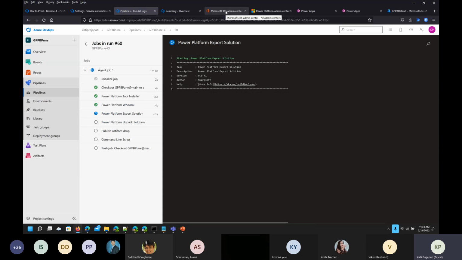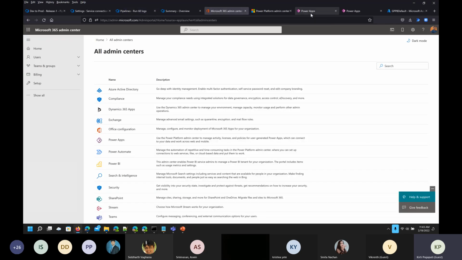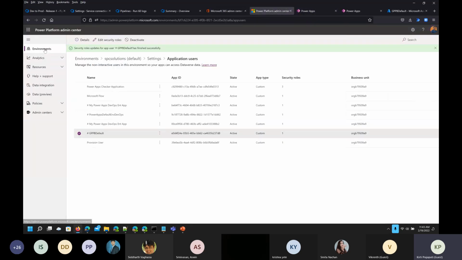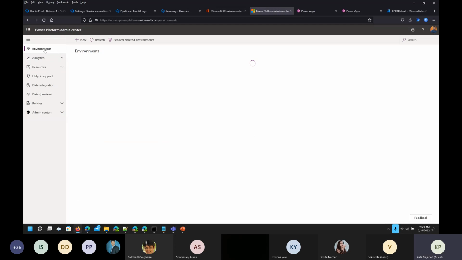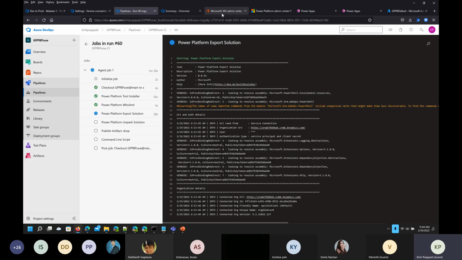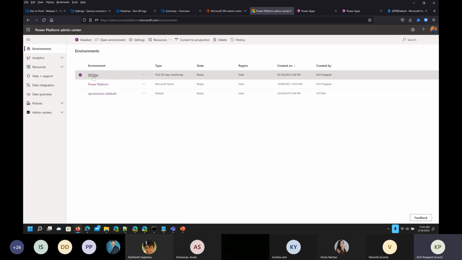So let's consider that it will execute without any error. So now let's move to the other environment that I've created for the test. So I'm just clicking on the environments, and this one, SPC dev, is our destination environment. So far whatever we have done, like the app which we have created in the solution in the default environment, it is available in Azure DevOps now, and from the Azure DevOps we will push this app to the SPC dev solution.